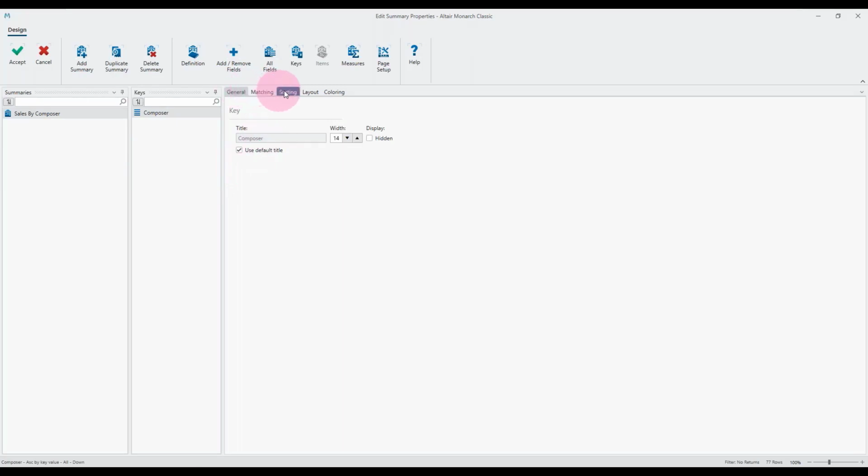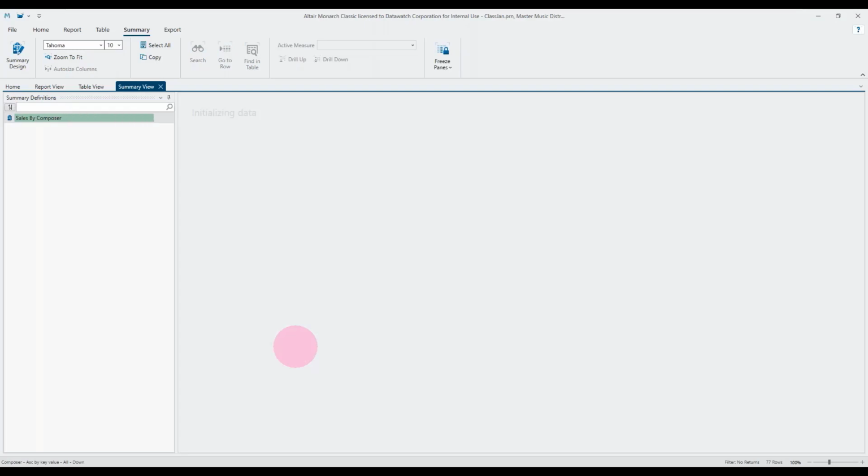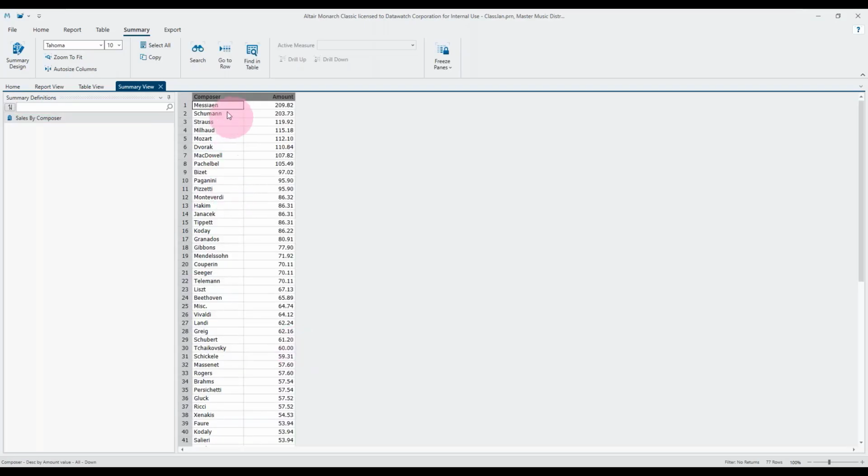And you can see this gives us lots of tabs. The advantage of double clicking, of course, is it takes us directly into the correct field. So we're modifying the composer field. We'll go on to the sorting tab. And rather than sorting alphabetically by the field, which is the default, in this case, we want to go by the measure amount, and we'll make it descending. And then accept that. And then, as you'd expect, now we've got our most successful composer at the top of that list. So that's one option.